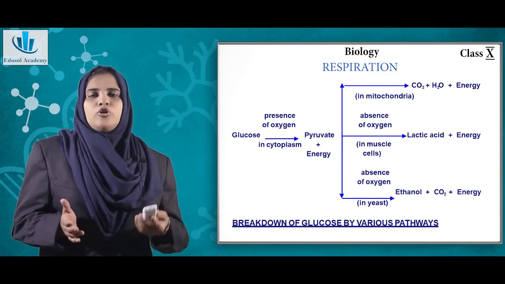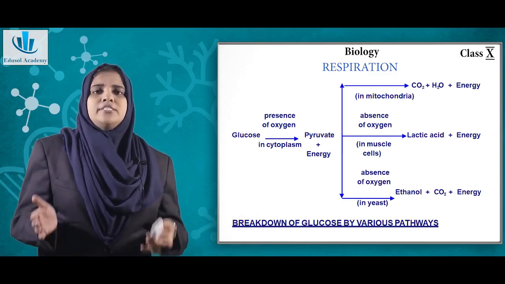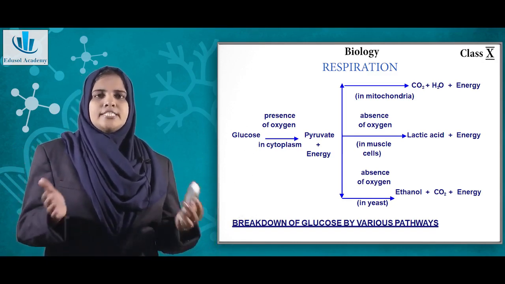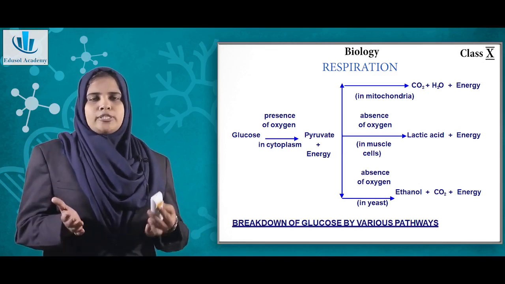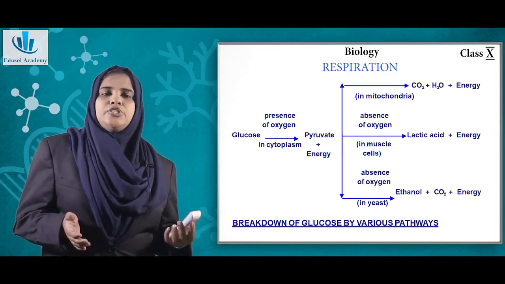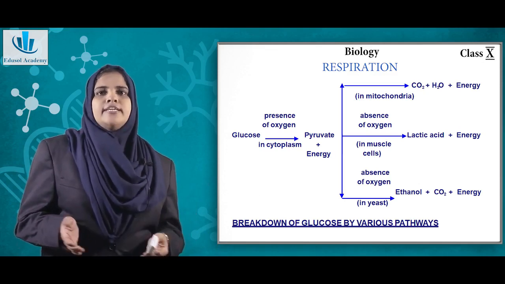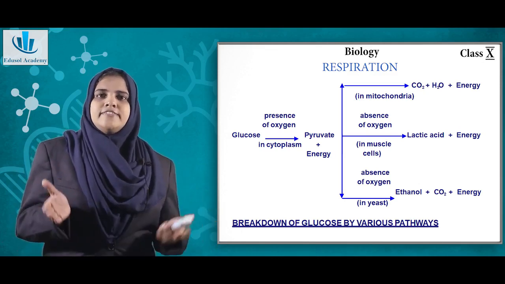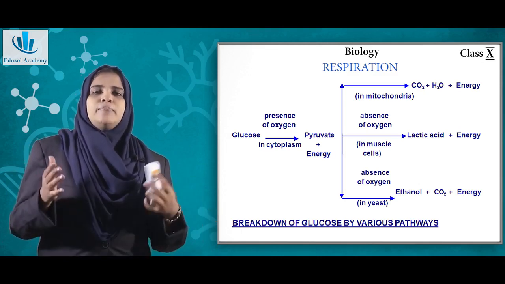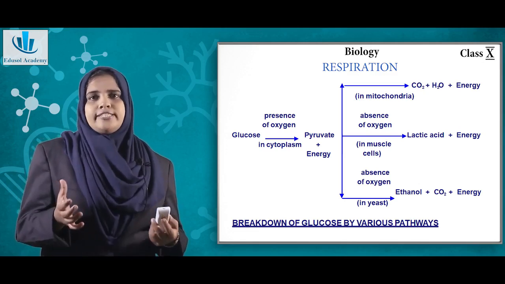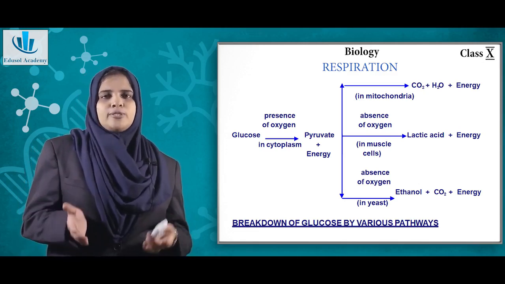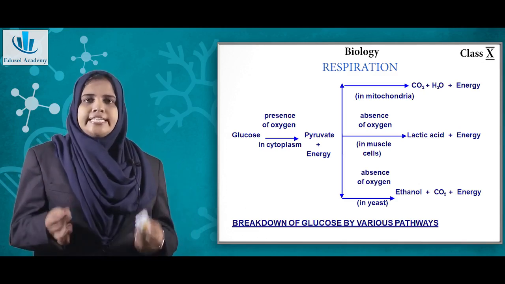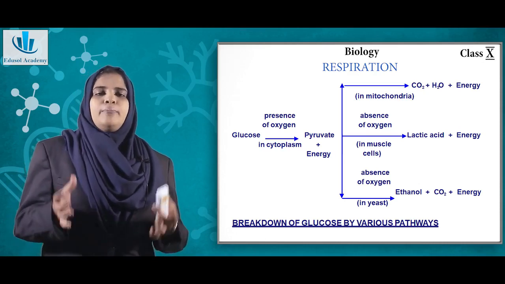So what happens in that situation is that it converts the pyruvate molecule into lactic acid and releases some amount of energy. Now coming on to the most important process, which happens in most of the cells in the human body: the pyruvate is converted into carbon dioxide and water, and energy is released. This process happens inside the mitochondria. You must have studied in your lower classes that the mitochondria is the powerhouse of the cell, because this oxidation process happens and energy is released. This energy is released in the form of ATP molecules.